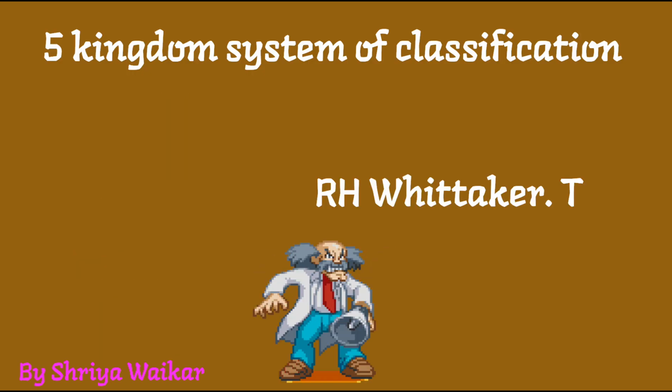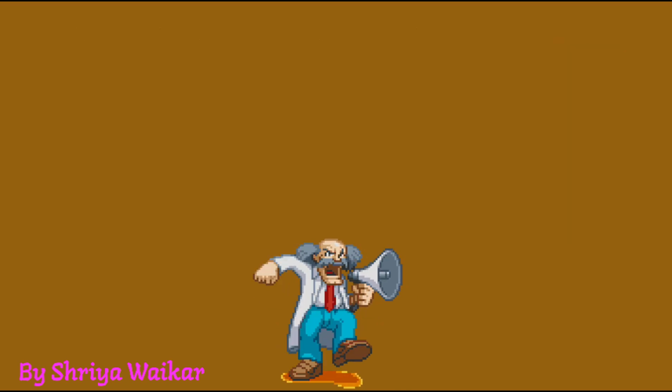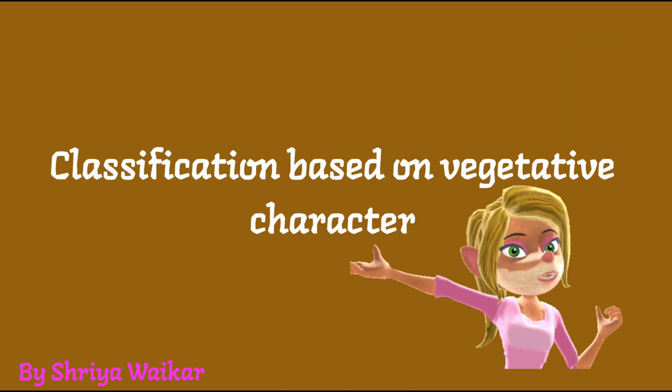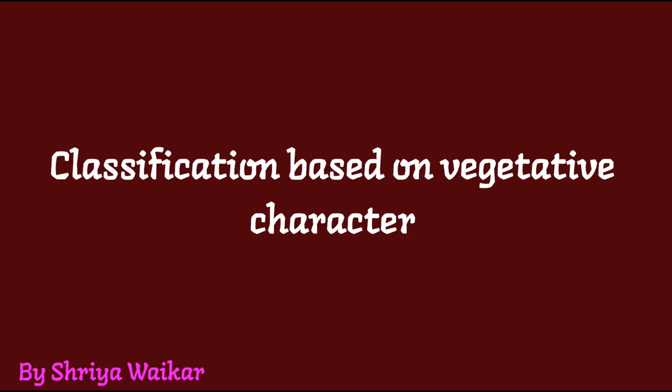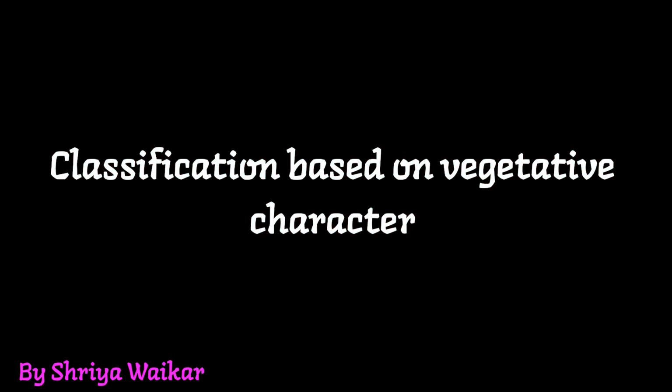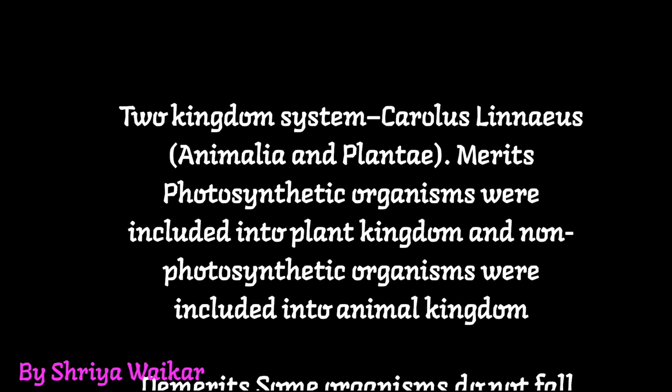Now, what was artificial classification? The classification system in which organisms are classified on the basis of vegetative characters. Groups of unrelated organisms are heterogeneous. The two kingdom system of animals and plants was given by Carl Linnaeus.